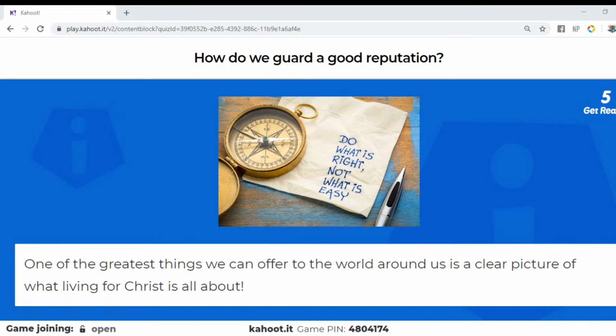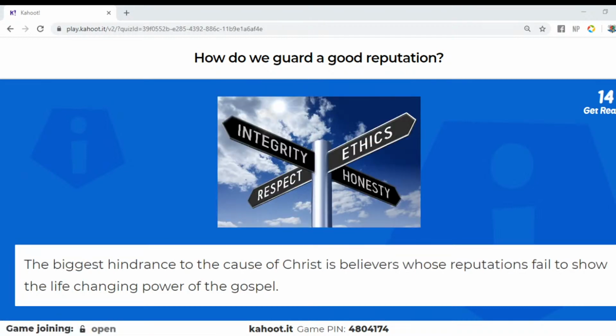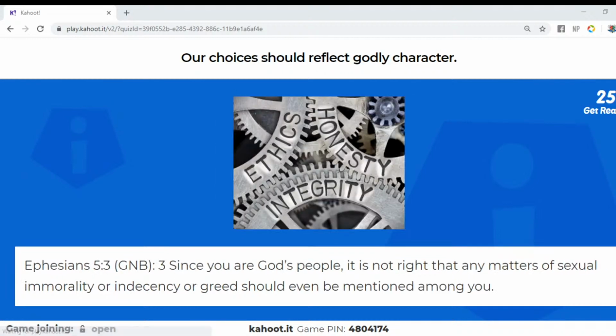No, that's very true. Okay, so I love this one. Do what's right, not what's easy. That's the struggle of every Christian, though, right? You are at this crazy intersection of integrity, ethics, respect, and honesty where you have to make these steadfast choices and continue to shine your light. But it's a choice every day, right?